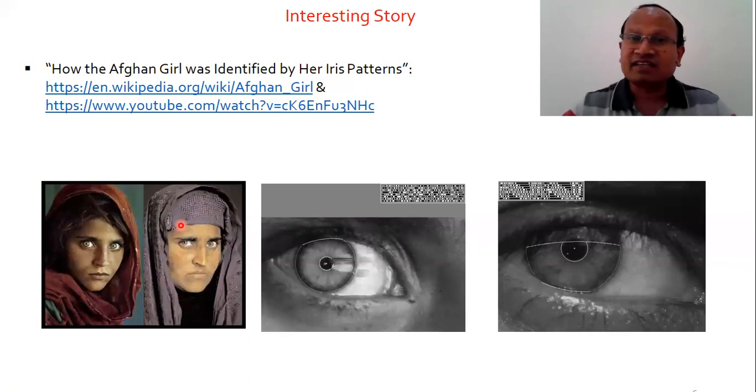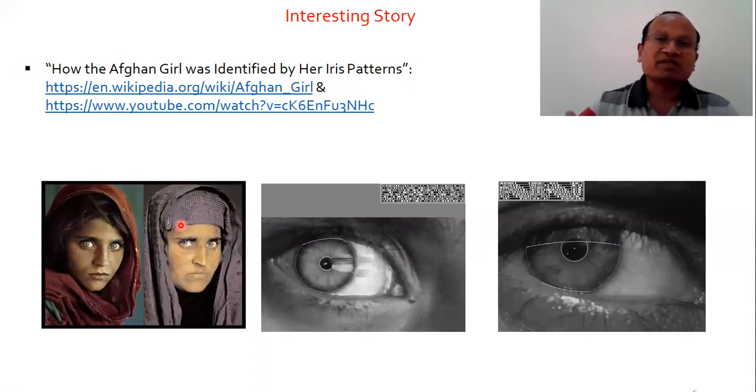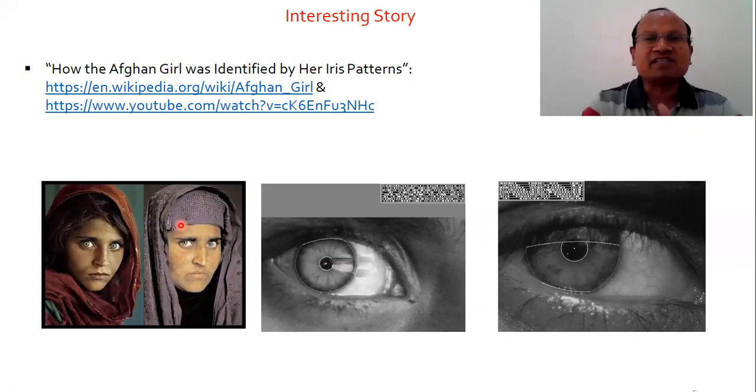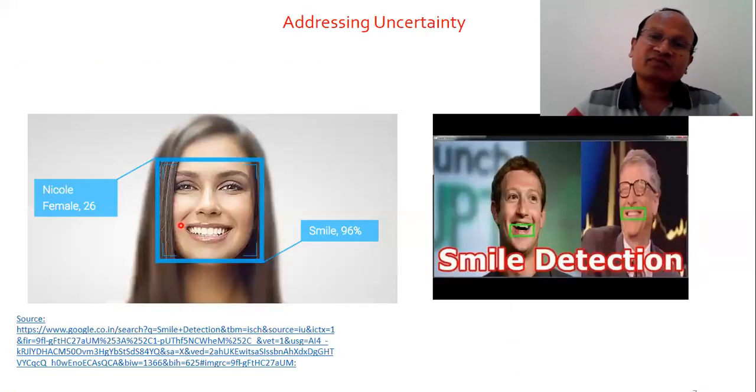And what is computer vision here? The computer is doing everything. A suitable machine learning algorithm is used to extract the features of the iris and match whether it is an authenticated person or not. So this is an interesting story.